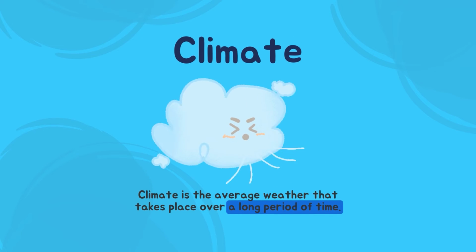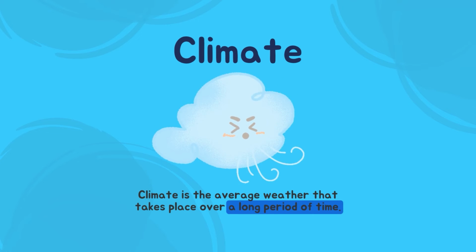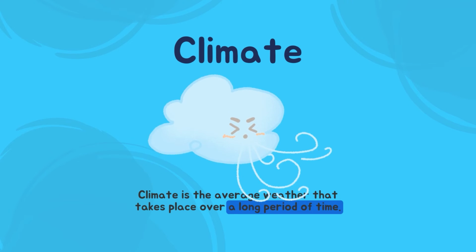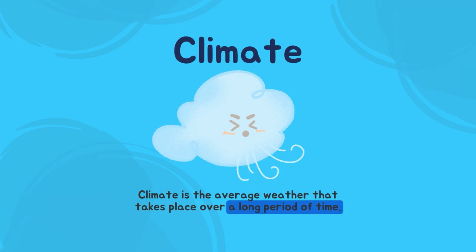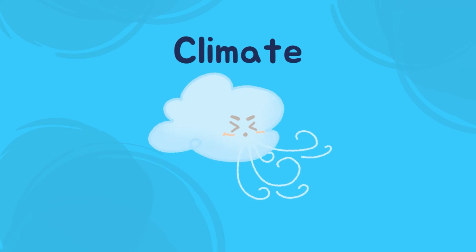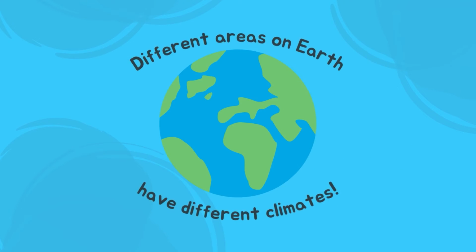Now that we understand how weather works, let's move on to the longer period of weather. It is climate. Climate is the average weather that takes place over a very long period of time, usually around 30 years. There are some animals that can only survive in a certain climate. For example, penguins can only live in cold, snowy places. Penguins need a colder climate in order to survive. The natural home or location of the penguin is called a habitat.